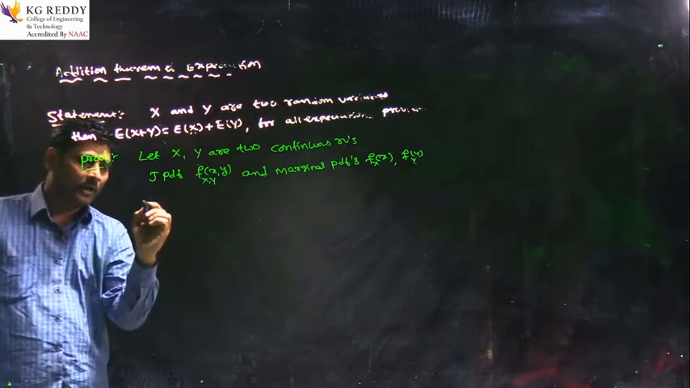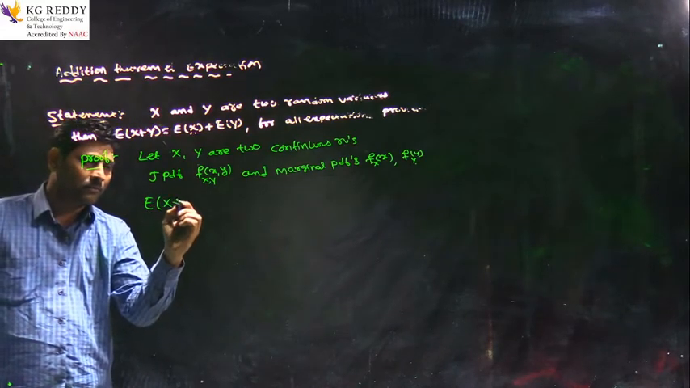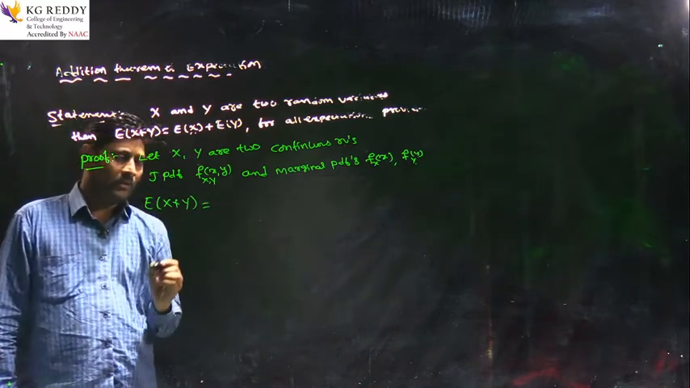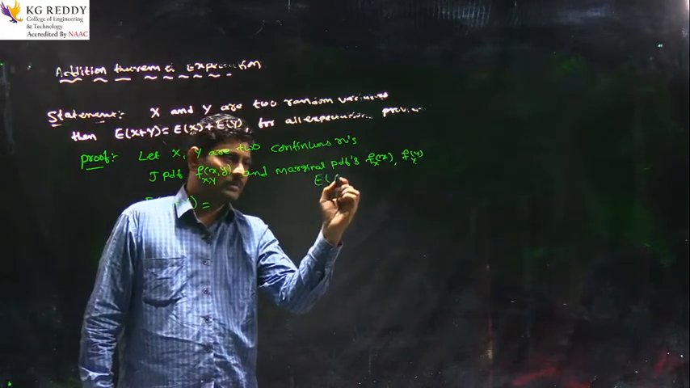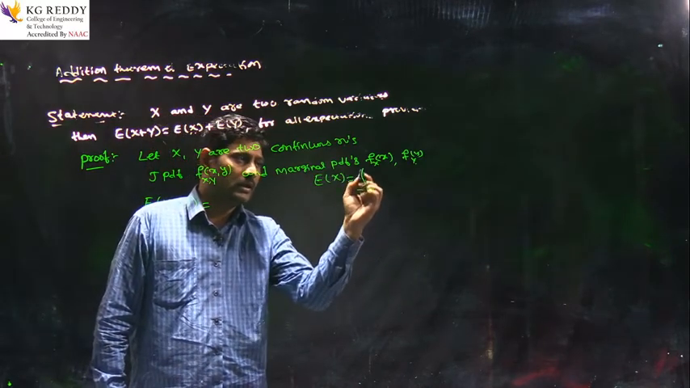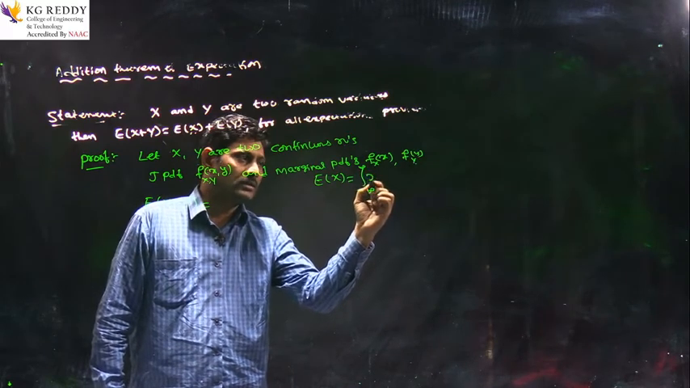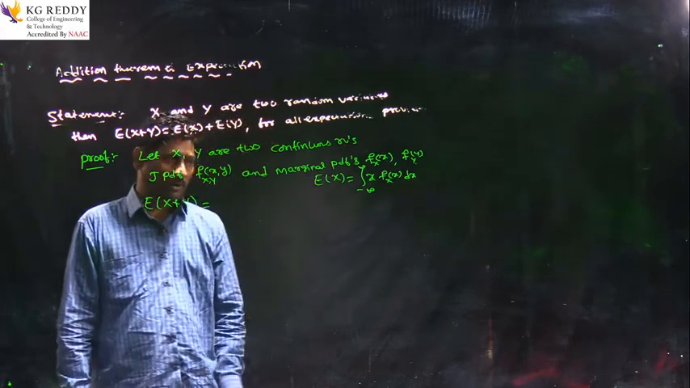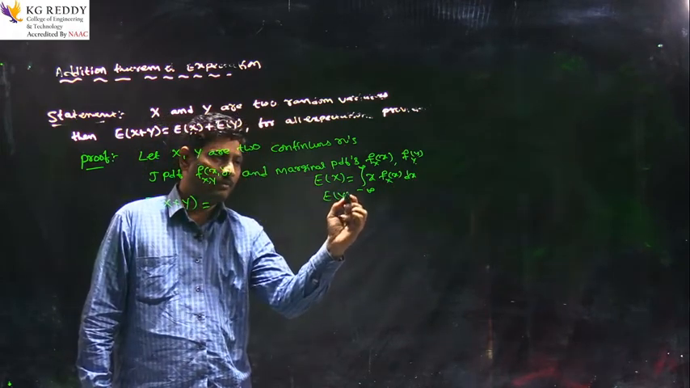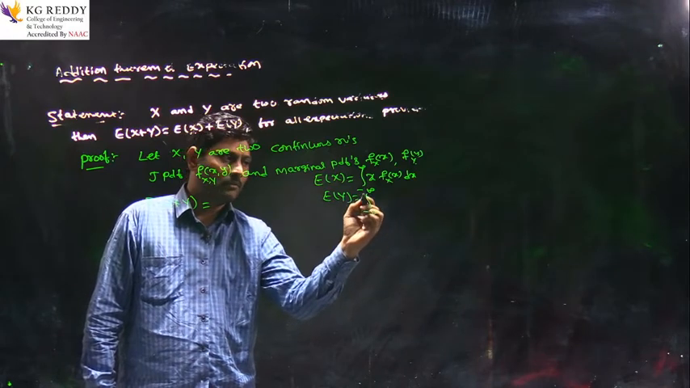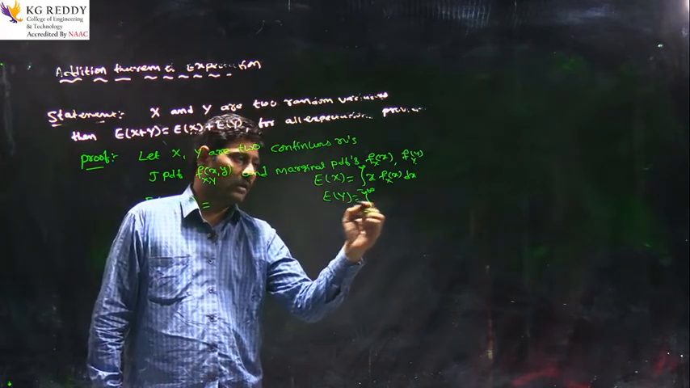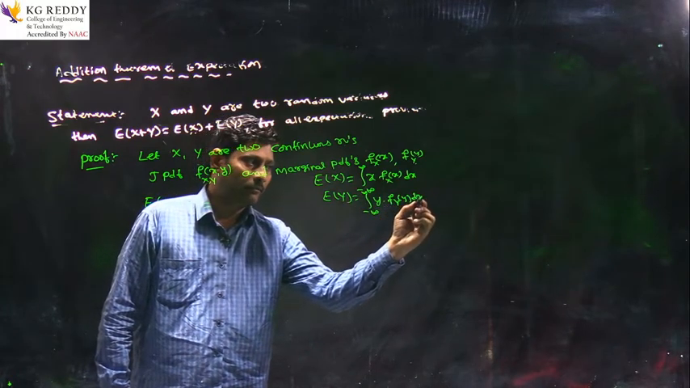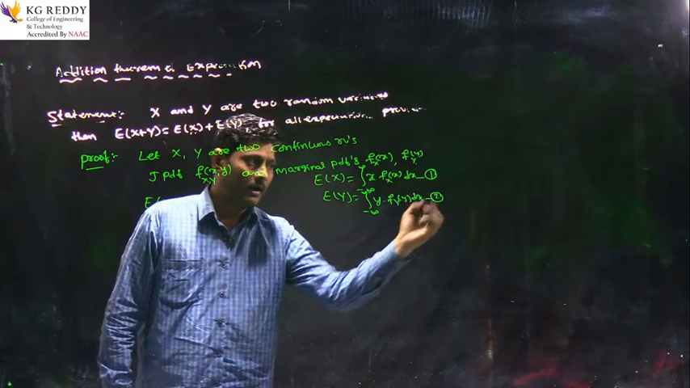Now I am taking the expectation of the sum of two random variables, that is X plus Y. From the definition of expectation, expectation of X equals the integral from minus infinity to infinity of x times f(x) dx for the X random variable. Similarly, for the Y random variable, expectation of Y is defined as the integral from minus infinity to infinity of y times f(y) dy. I am taking these as equation 1 and equation 2.